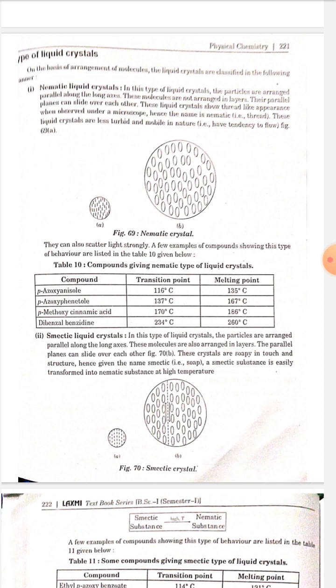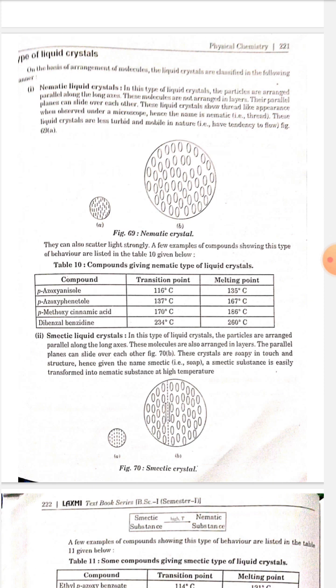As the name nematic means thread. These liquid crystals are less turbid and mobile in nature, that is, they have a tendency to flow. They can also scatter light strongly. A few examples of compounds showing this type of behavior are listed in the table. The compound examples are para-azoxyanisole, para-azoxyphenol, dibenzyl benzidine.